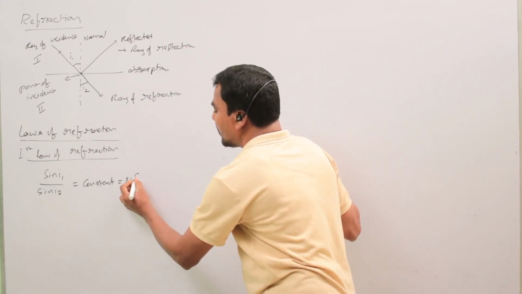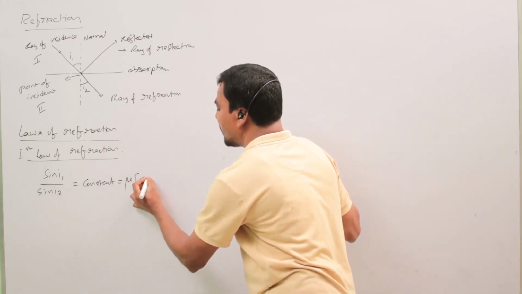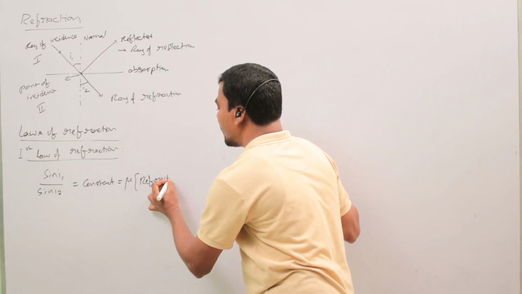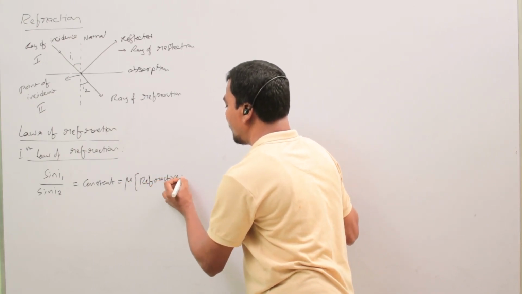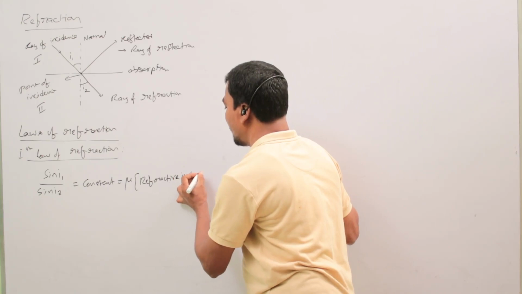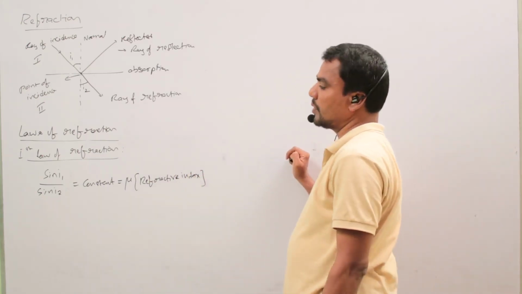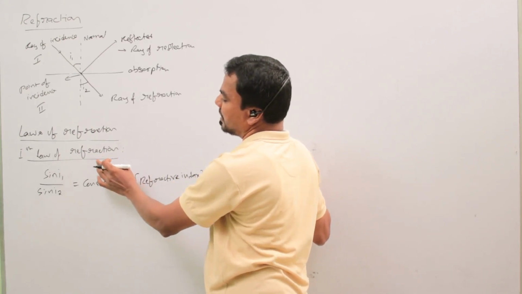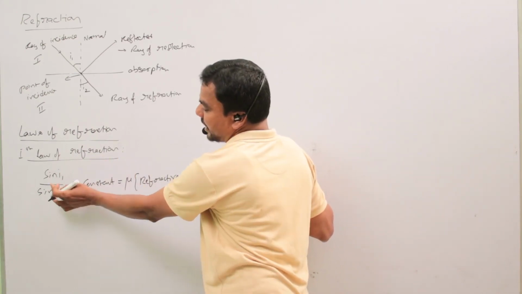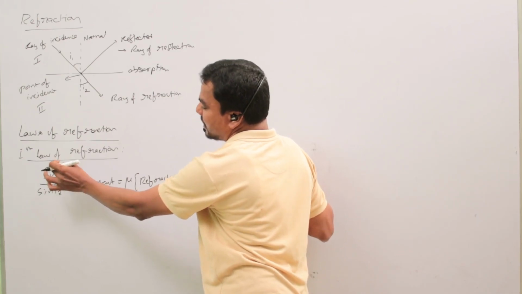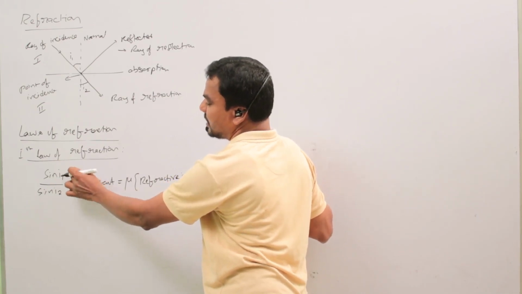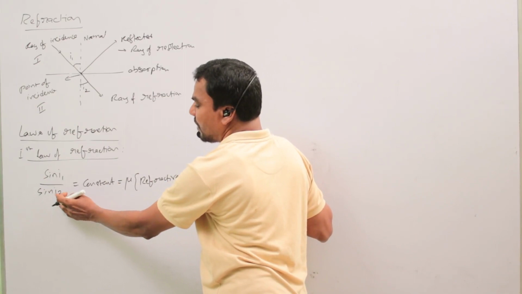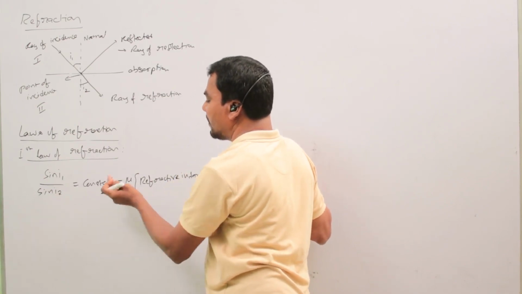So mu is called the refractive index. So once again, the first law of refraction states that the ratio of the sine of the angle of incidence to the sine of the angle of refraction is always constant.